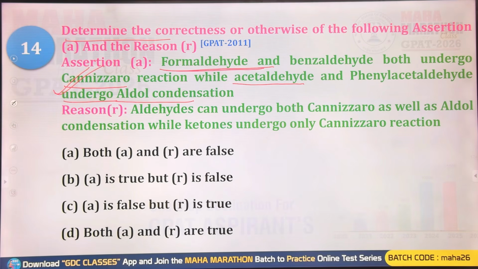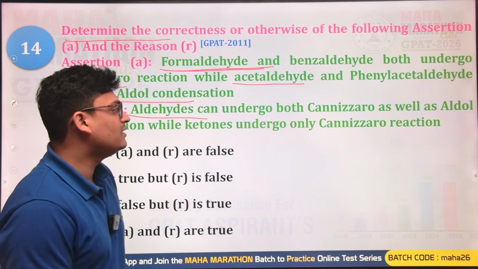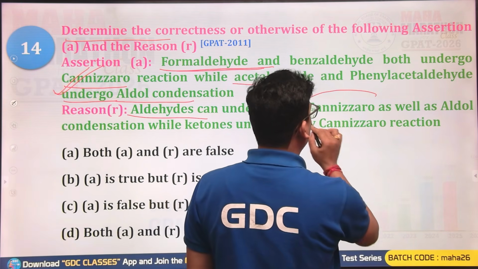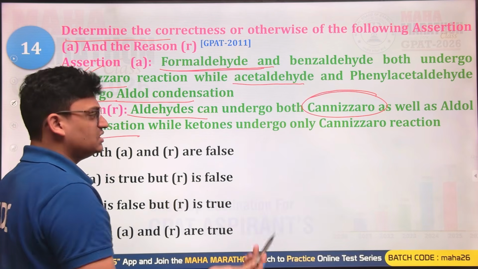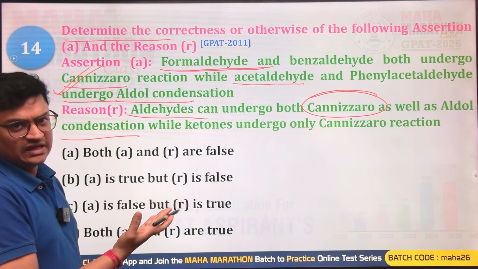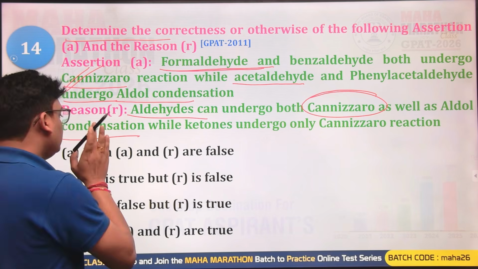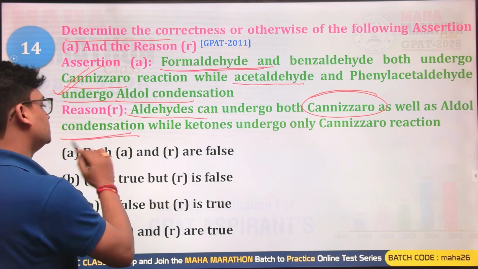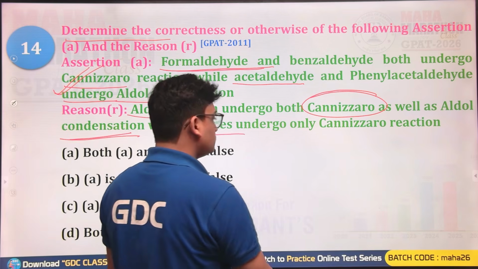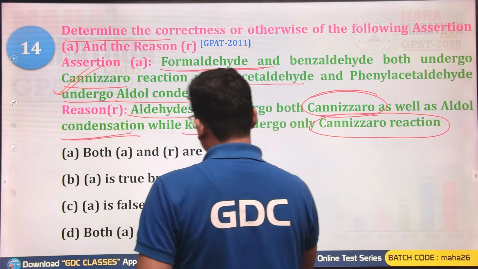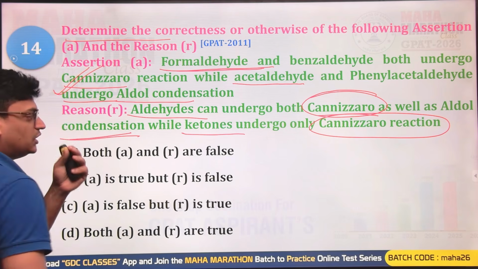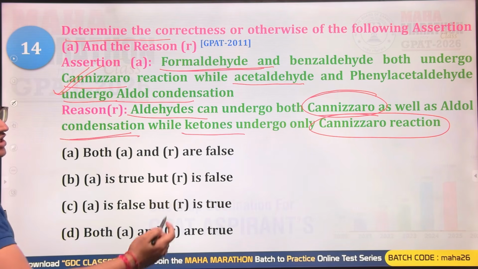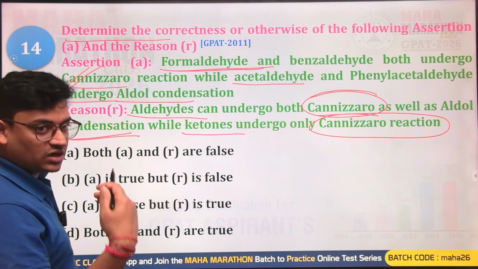The assertion is correct. Reason: aldehydes can undergo both Cannizzaro as well as aldol condensation. Yes, that could be right. If it does not have any alpha hydrogen, then Cannizzaro; and if the aldehyde has alpha hydrogens, then it will undergo aldol condensation. While ketones undergo only Cannizzaro, this is wrong. Ketones generally have alpha hydrogens, so they will undergo only aldol, and Cannizzaro is only on the aldehydes that do not have any alpha hydrogen.